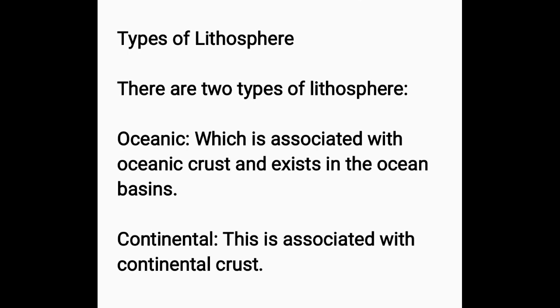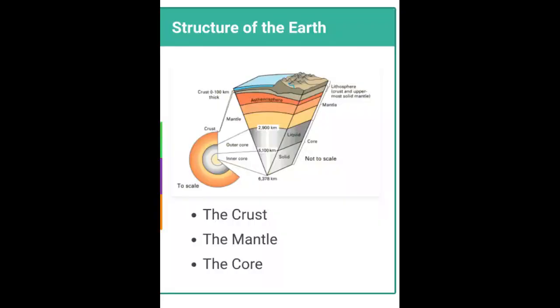And continental, this is associated with the continent of the crust where we live on. We have the different continents, isn't it? Our earth is separated into, or earth comprises of 7 different continents. The part of the earth on which we live, we make our houses, we live, is called the continent. Therefore, continental lithosphere and oceanic lithosphere.